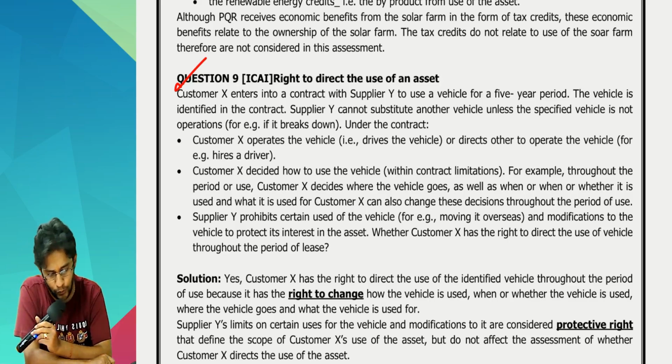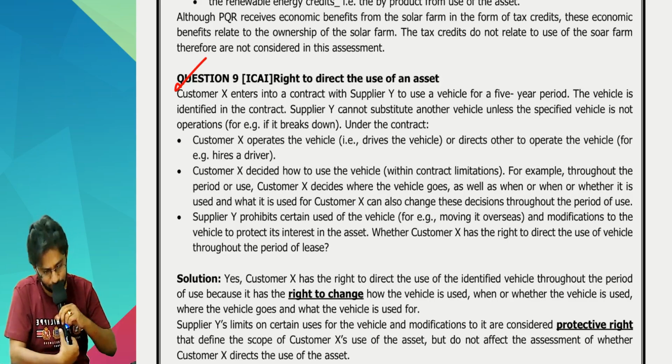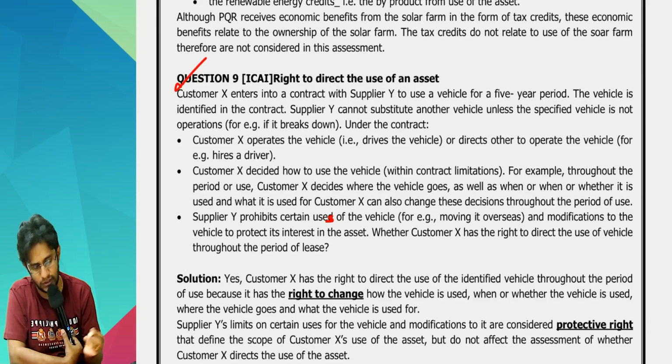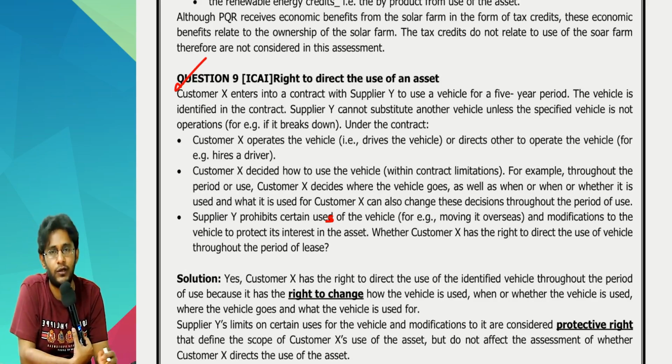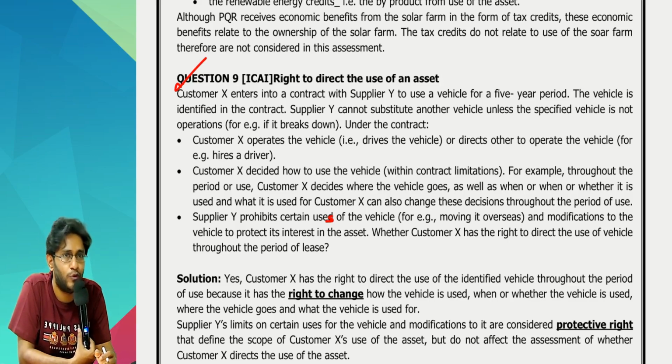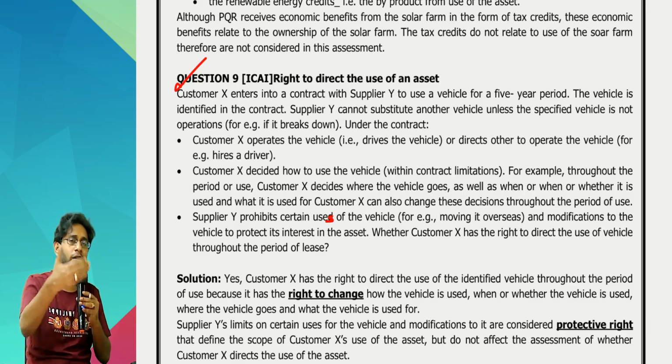Supplier Y prohibits certain uses of the vehicle, like moving it overseas, and modifications to the vehicle to protect its interest in the asset. Sir, they gave a car, sir. A car you did spray painting. Will they accept? No. You change the wheels of the car to look it more modern. Will they accept that, sir? They don't. So obviously they'll put all those conditions.